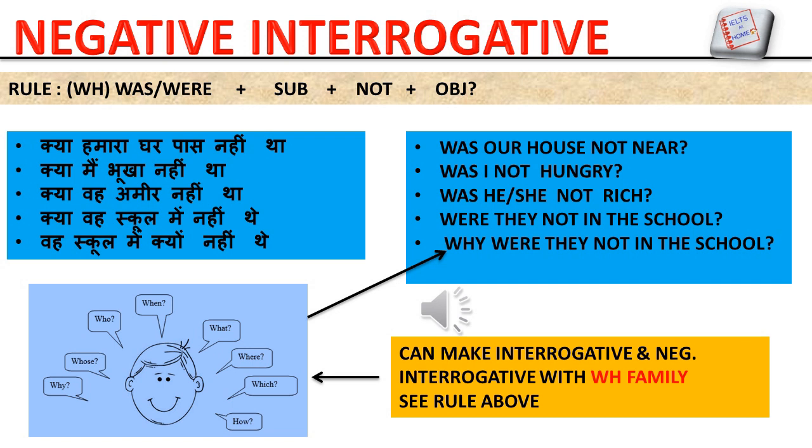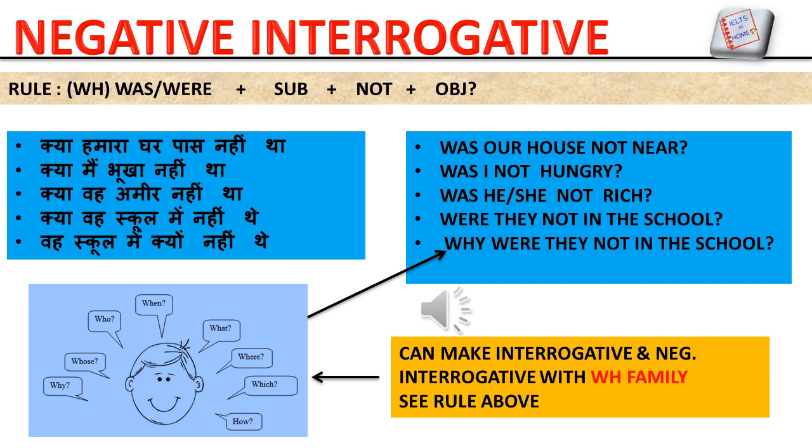Well, the rule for negative interrogative is the same as interrogative, but you just need to put not after the subject. See the example. क्या हमारा घर पास नहीं था? Was our house not near? Here you can see that I use not after the subject our house, and we use was at the start because our house is a singular subject, and at the end we use a question mark. And you can see other examples also.